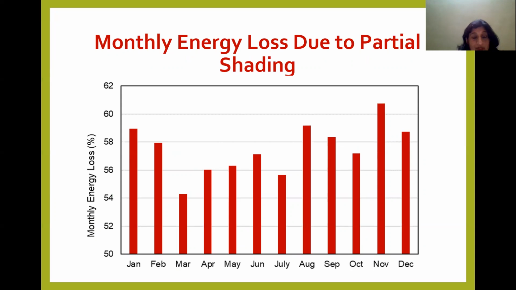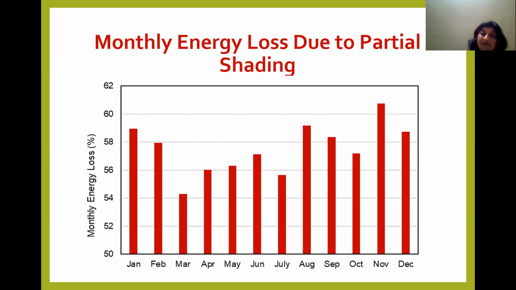As it is seen that 54% is the minimum energy loss which is suffered because of partial shading, just by shading 2 rows of the array. A significant energy yield loss has been obtained. The energy loss ranges from 54 to approximately 61%, which is a very significant decrease.